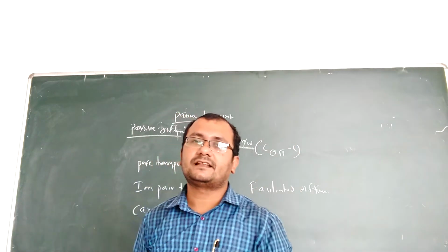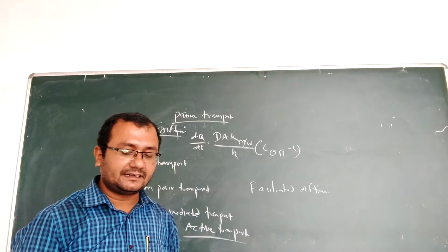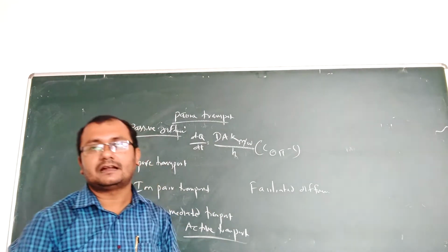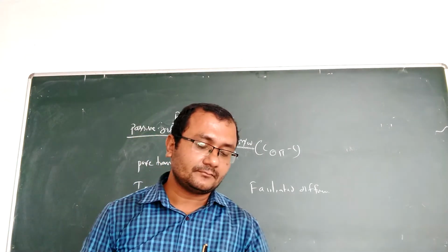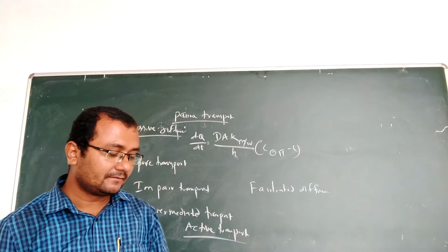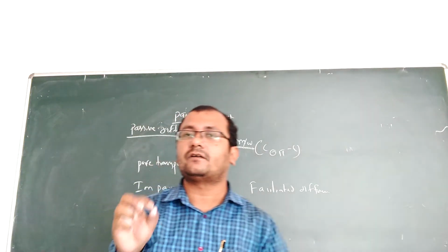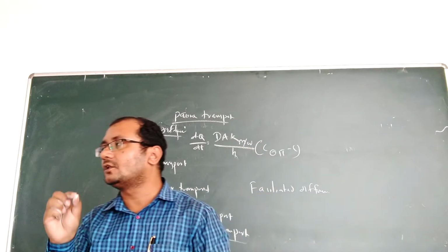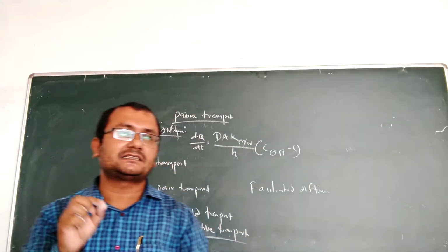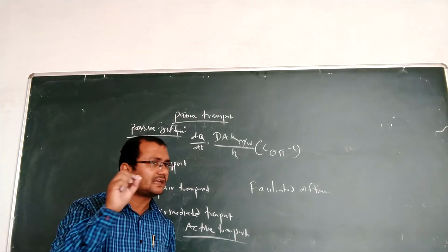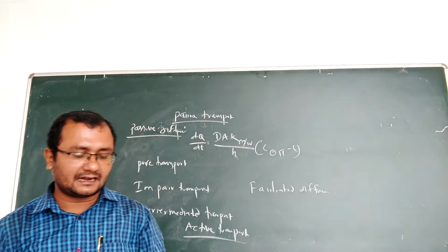Automatically, as per nature, it will flow. It is energy independent and non-saturable, among many other postulates. The molecular size should also be within the range of 100 to 400 Dalton to follow passive diffusion.